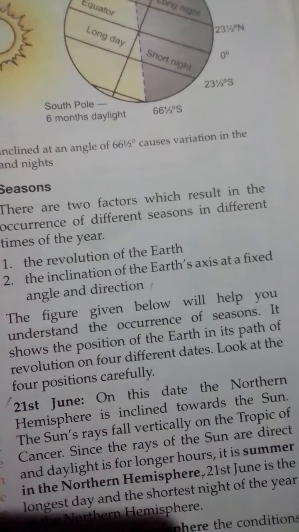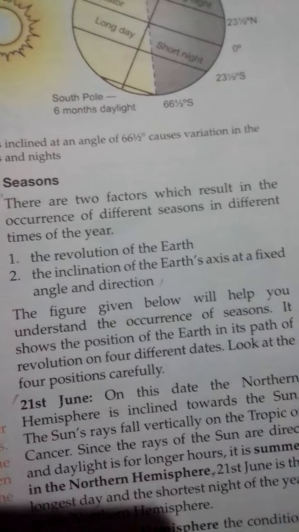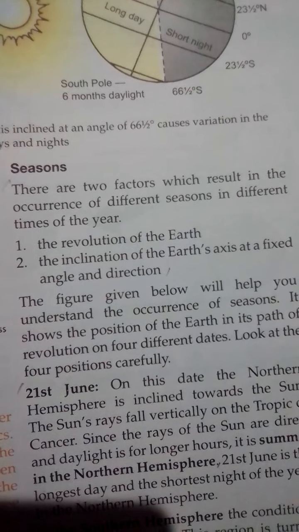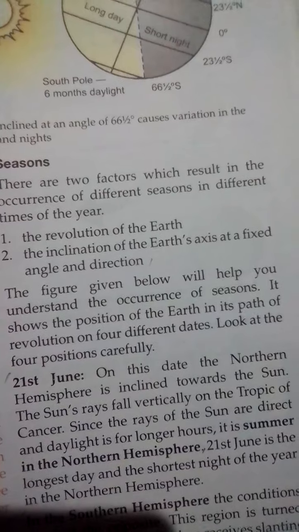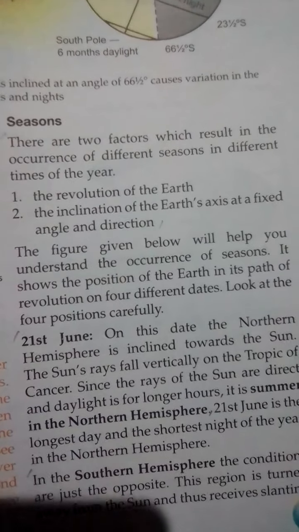Next comes seasons. There are two factors which result in the occurrence of different seasons at different times of the year: the revolution of the earth, and the inclination of the earth's axis at a fixed angle and direction.